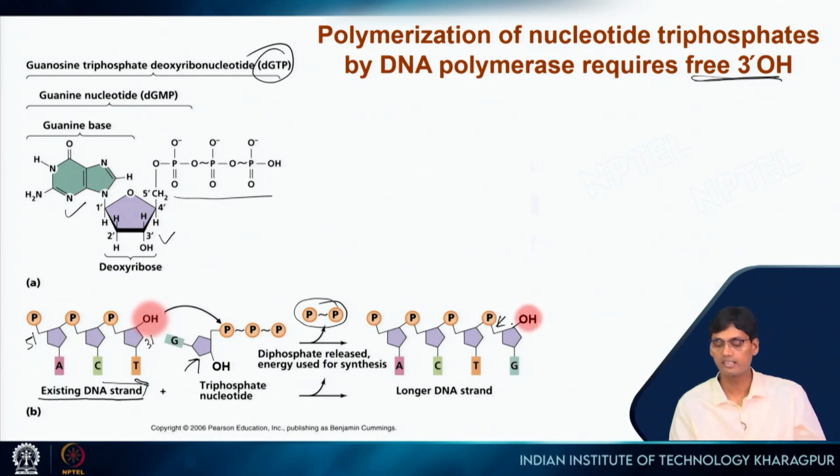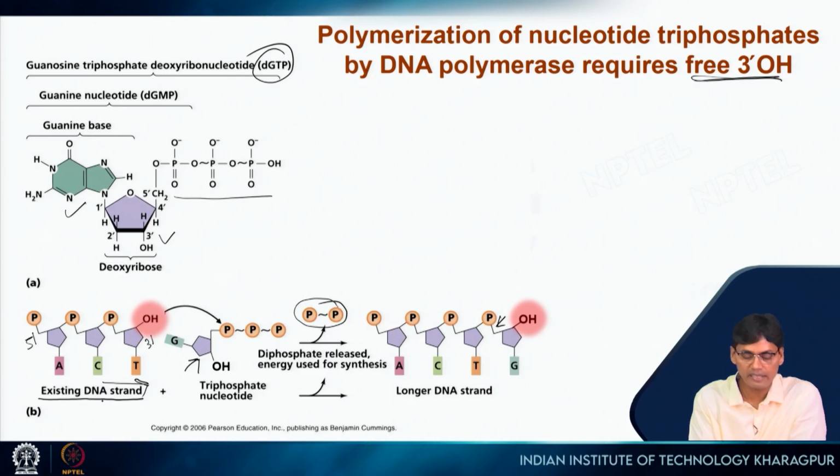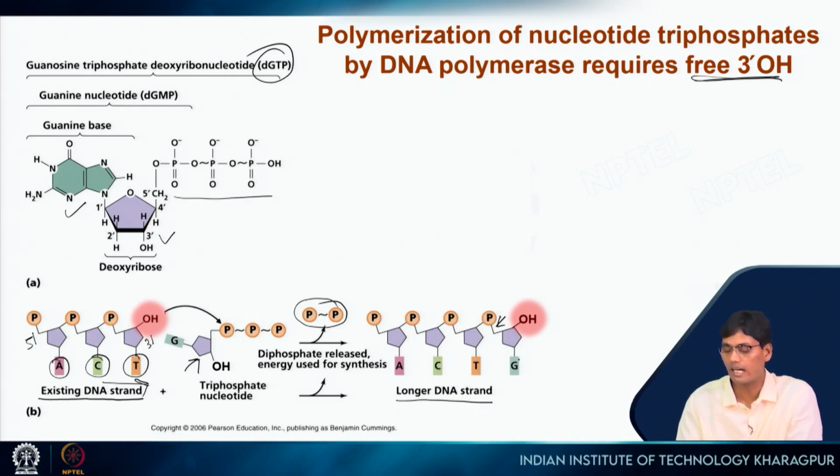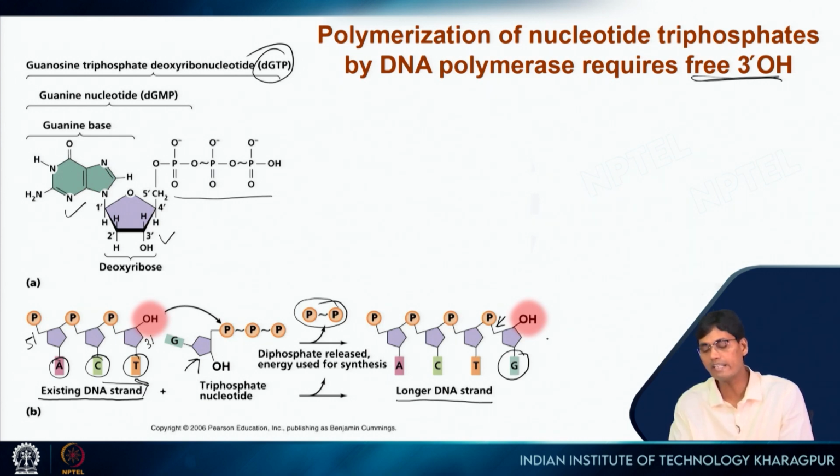As a result, in this existing DNA we had 3 nucleotides A, C and T, but now this is a longer DNA. Whatever we had before, now we have one extra nucleotide, the G residue added here. At the end of this G residue, again you have the 3' free OH group. So, again one nucleotide can be attached here, and that is why, whether it is DNA or RNA, the basic mechanism is the same. It always grows from 5' to 3' direction.